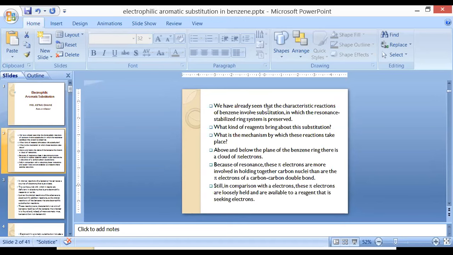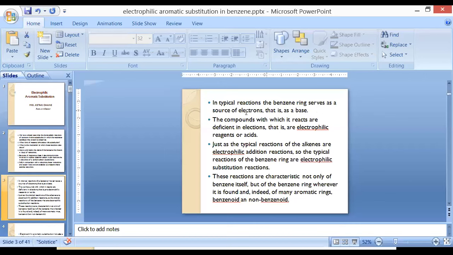So in a typical reaction, the benzene ring serves as a source of electrons. We know benzene has a pi cloud of electrons. These pi clouds of electrons are continuously rotating, so they form a donut shape of structure. So these electrons on the p orbitals of those carbon atoms are loosely held. That's why benzene acts as a source of electrons.